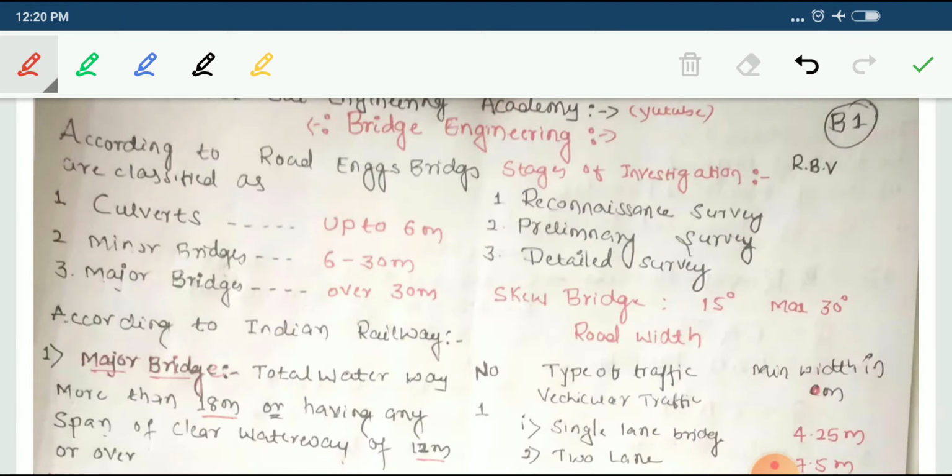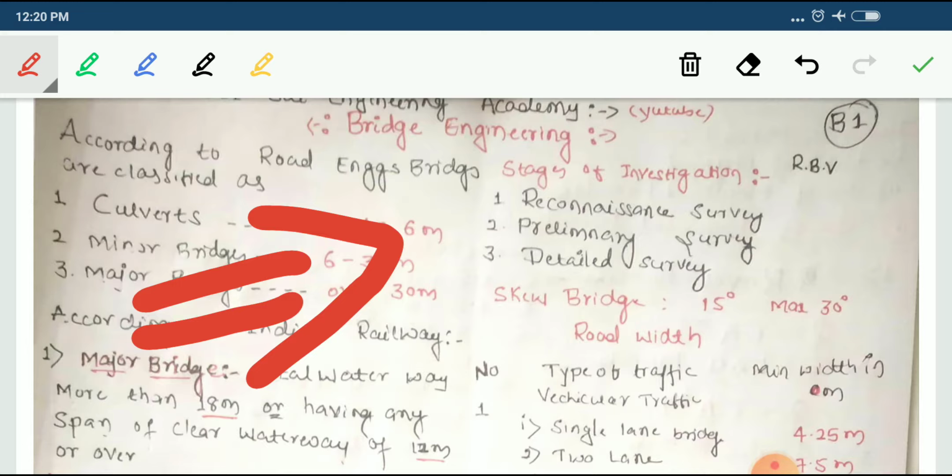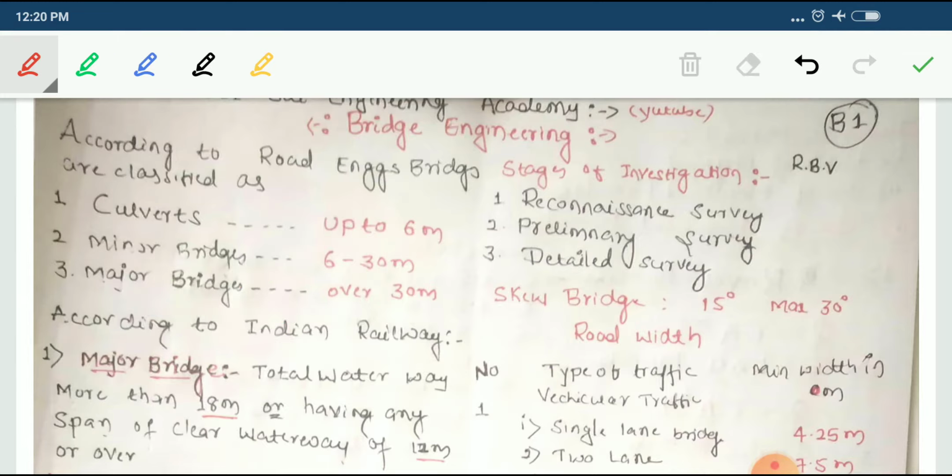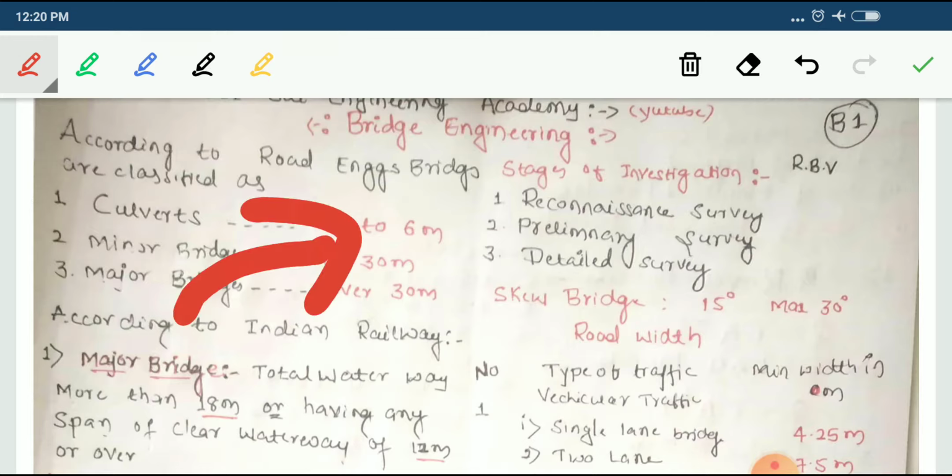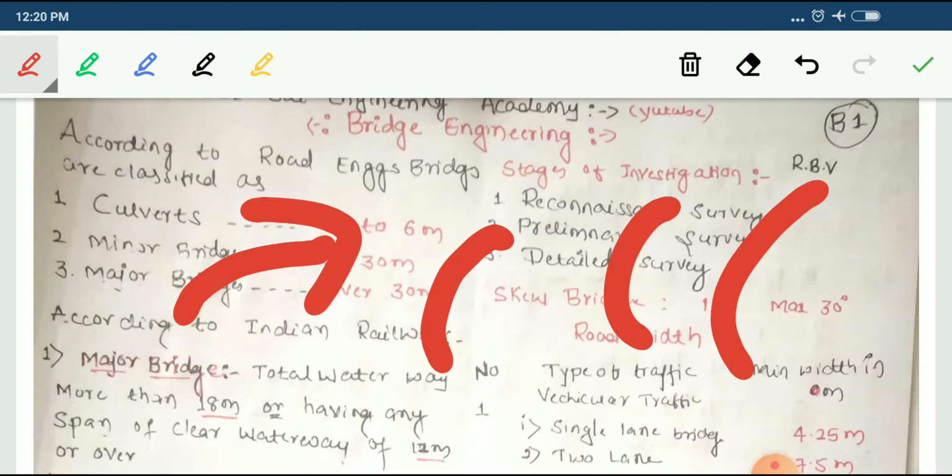The bridge is constructed to cross an obstacle such as low ground, a stream or a river, over the gap without closing the way beneath.